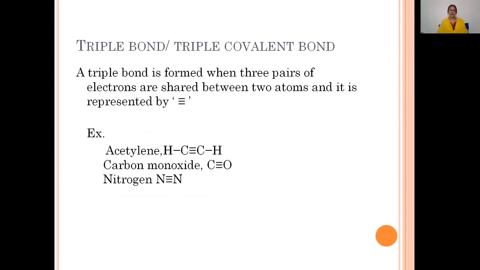Next we discussed the triple bond or triple covalent bond. A triple bond is formed when three pairs of electrons are shared between the two atoms, and it is represented by three dashes between the two atoms. The best example for a triple bond is acetylene. Another simple example is carbon monoxide, in which a triple bond is present between carbon and oxygen. One more is nitrogen, in which a triple bond is present between the two nitrogen atoms.